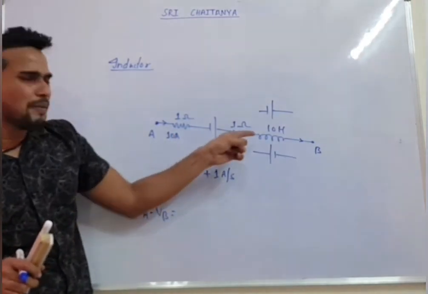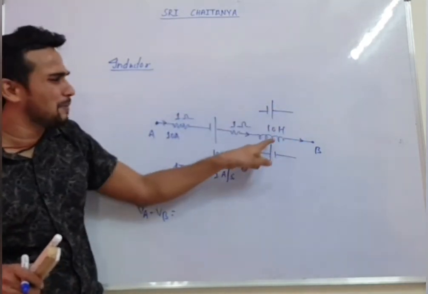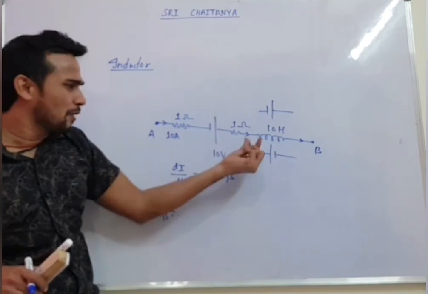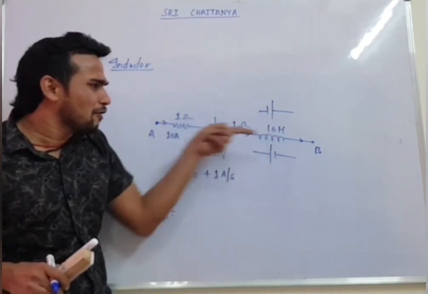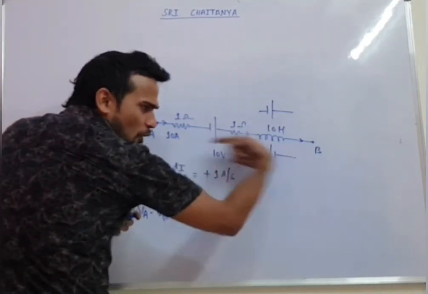You know induced EMF will oppose the cause. In this direction your current is increasing. You tell me, will the inductor allow that current to increase? No. That is your Lenz law. Your inductor will not allow current to increase in this direction. That means it will try to produce current in the opposite direction.